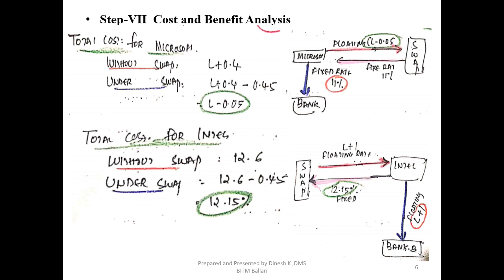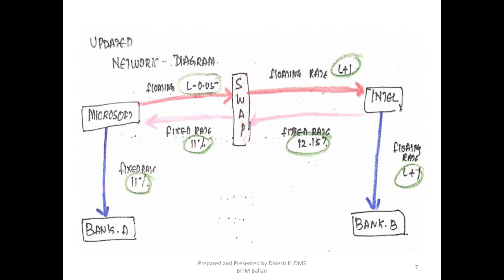The results are nothing but the benefit which I got under the swap transaction, that is LIBOR minus 0.05, which I showed you that Microsoft is paying as a floating rate to a swap dealer, and 12.15 that Intel is paying to a swap dealer. Now look at this. This is step 4, which is updated. Now you need to look very carefully and try to understand here. I'll proceed from the left hand side, that is from Microsoft. Microsoft presently was having a fixed rate loan of 11% from bank A.